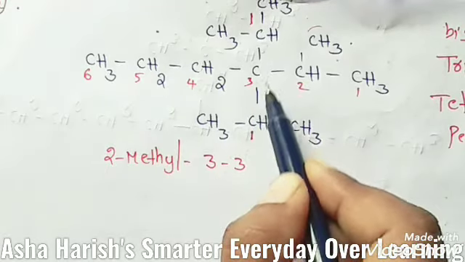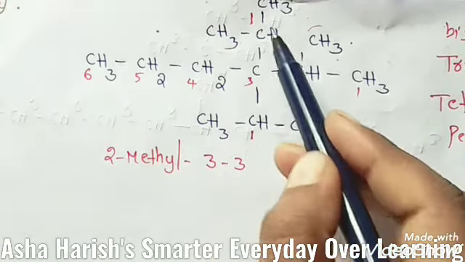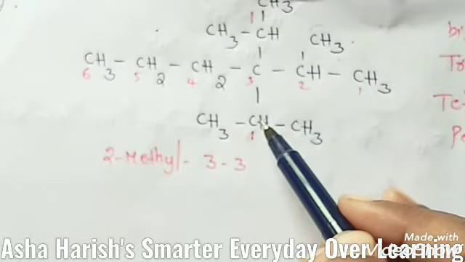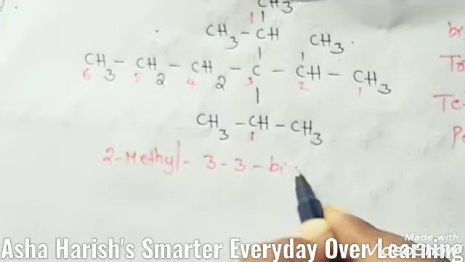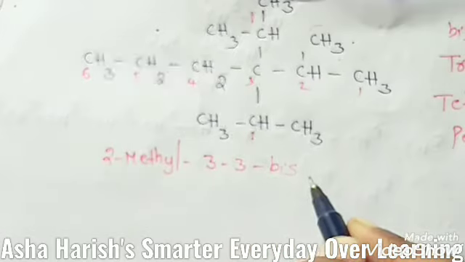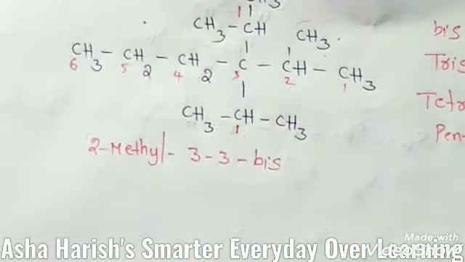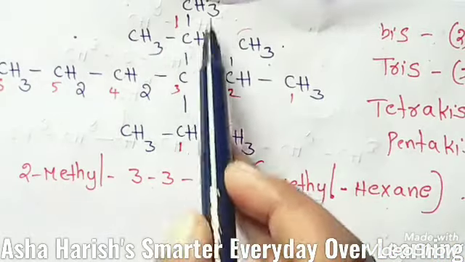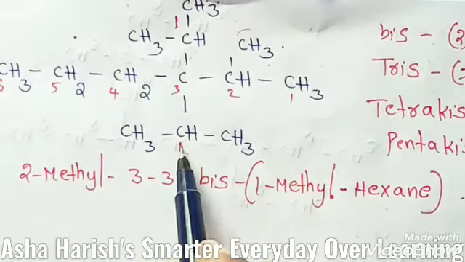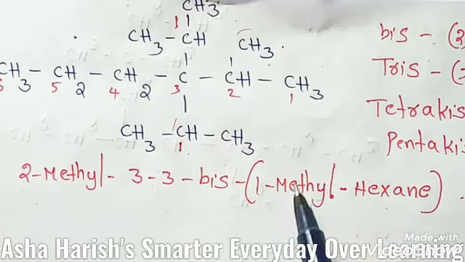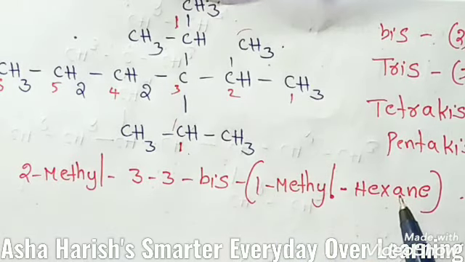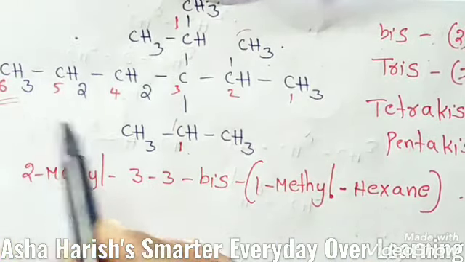At this third carbon only, again 2 substituents are located, so we should add the word bis here, and again here the first carbon methyl, 2 methyl groups, here also at this carbon 2 methyl groups. Then if you indicate once it's enough, 1-methylhexane, because of 6 carbons.